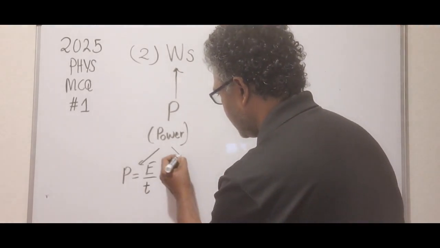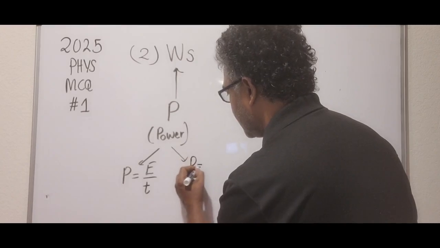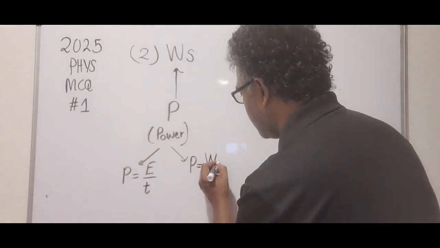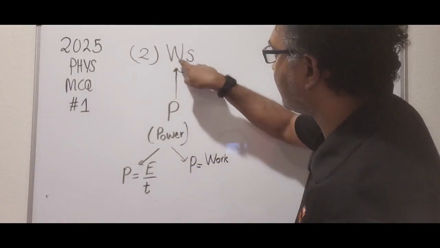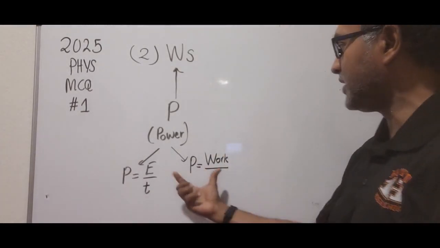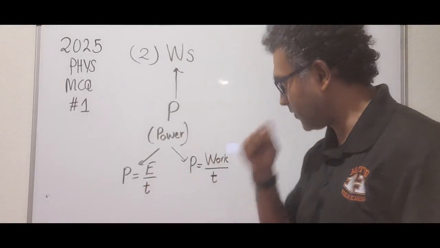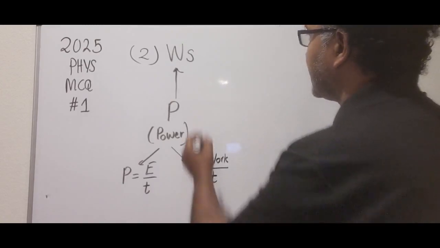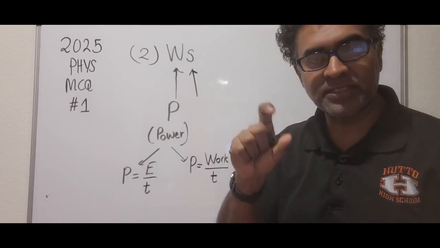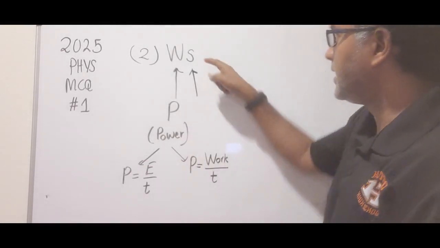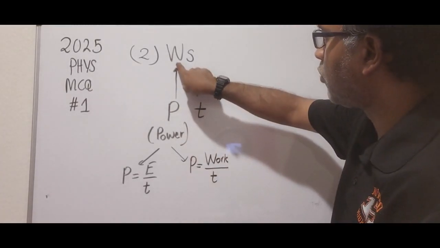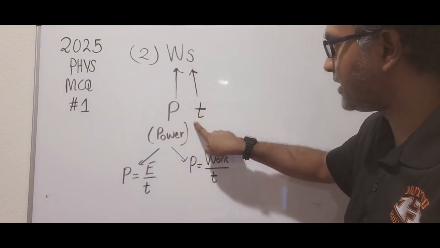And then there's another way to define power: the rate at which work is performed. So instead of W, I'll write work, because we already have a W here, that's watts. So work divided by time. That's how we define power. Okay, so then let's look at seconds. Again, these are SI units. So look at the physical quantity that corresponds to that SI unit. The physical quantity would be time.